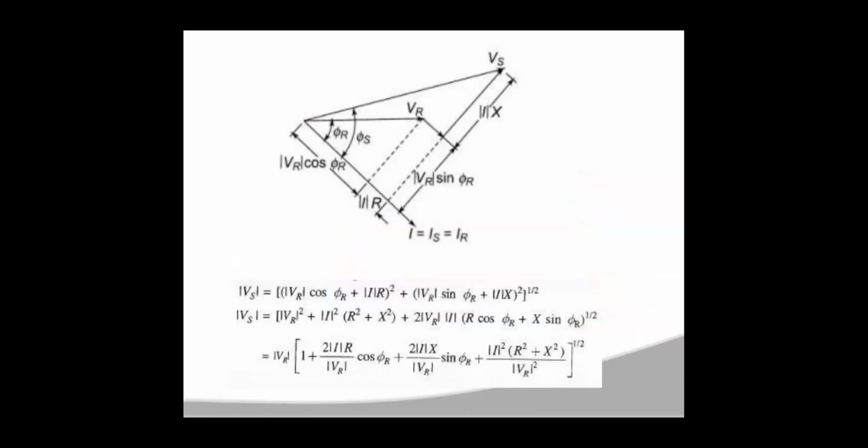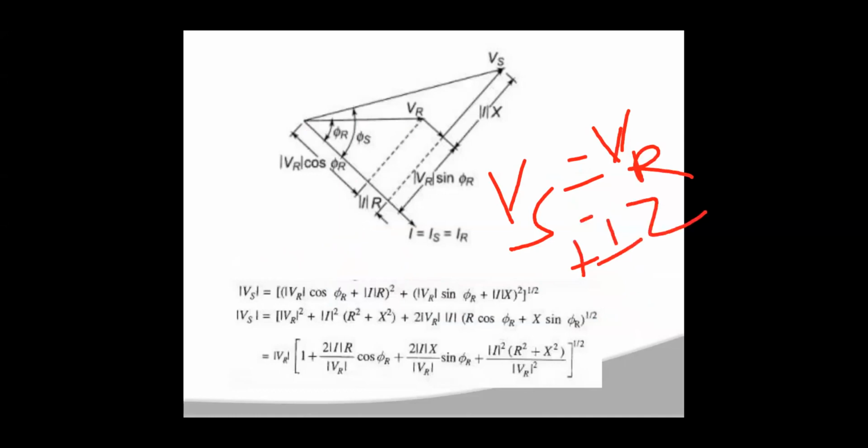Okay. So now you know that Vs is Vr plus I into Z. That Z value is again R plus jX. So Vs is equal to Vr plus I into R plus I into XL. So the vector sum of Vr, IR and IXL is your Vs value.